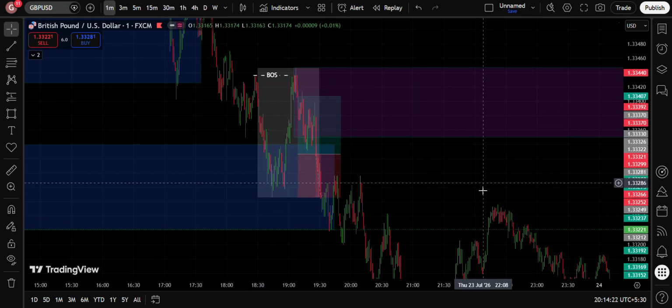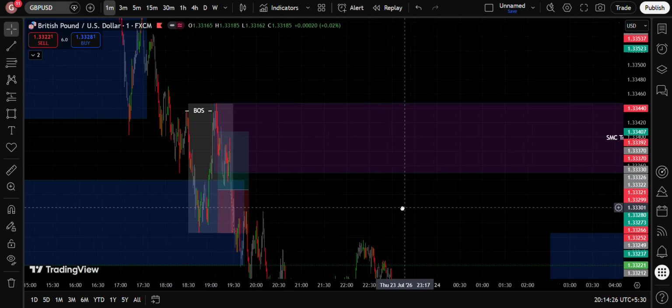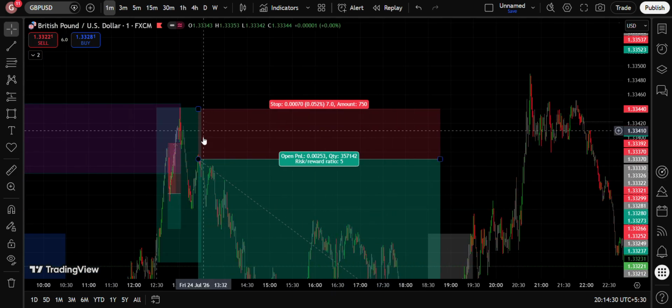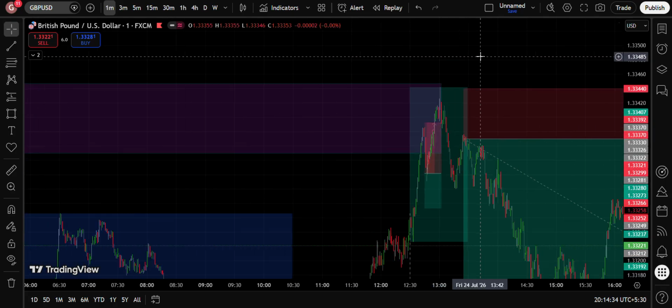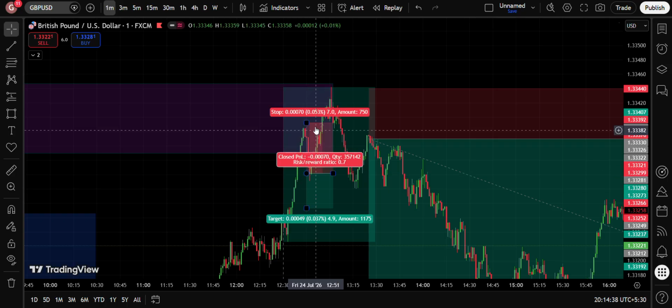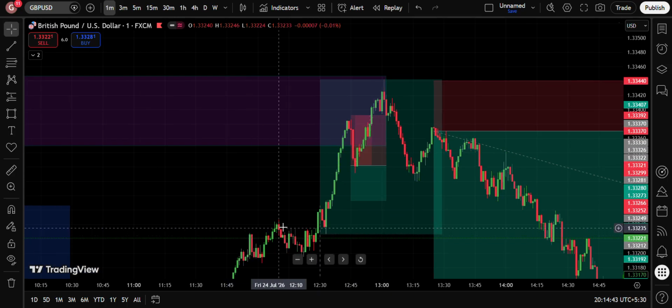This is a relevant point of interest to look out for, but this was, in my opinion, most likely a smart money trap, and it is not yet grabbed here, but later it was grabbed. So in this case, price action gave a reaction from that point of interest or smart money trap zone, and then enticed people to get in. And this is where I made the first mistake.